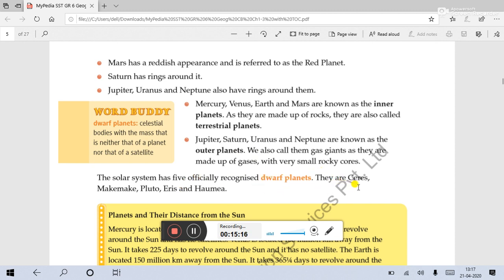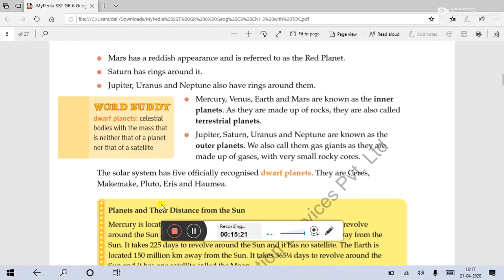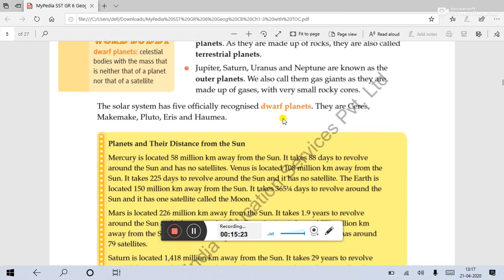They are Ceres, Makemake, Pluto, Eris, and Haumea. These are the five officially recognized dwarf planets because they do not have the total qualities of planets and not the total qualities of satellites. Again, the names: Ceres, Makemake, Pluto, Eris, and Haumea. You will be surprised to know that some years ago, Pluto was recognized as the ninth planet in our solar system, but now it is a dwarf planet.